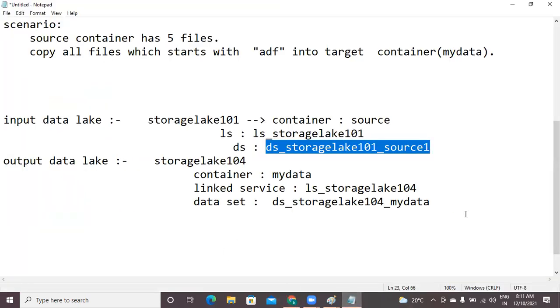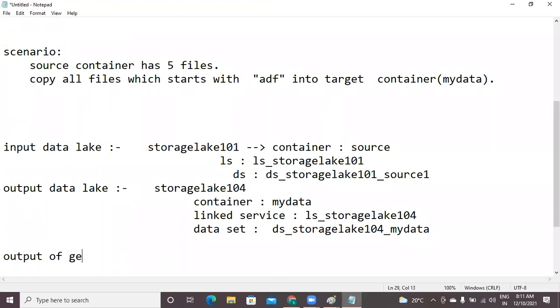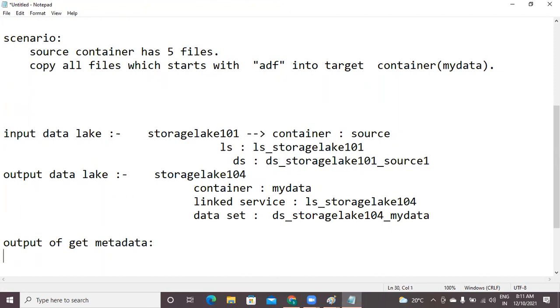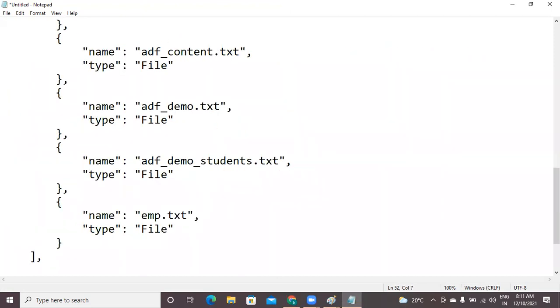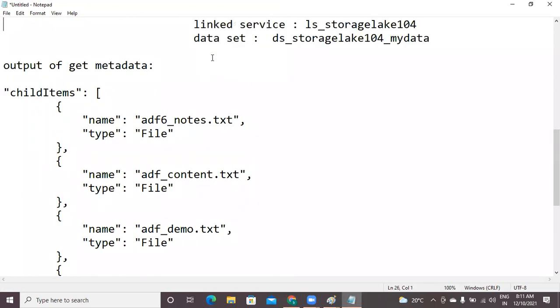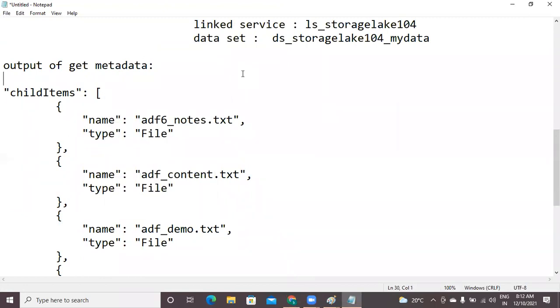I will copy the output of get metadata for your notes reference. Whenever you see this symbol in the JSON, it means an array.